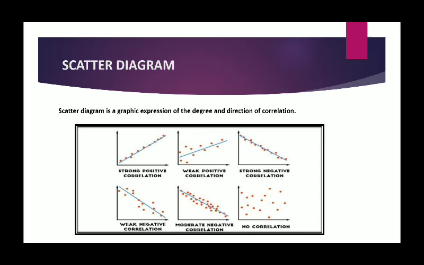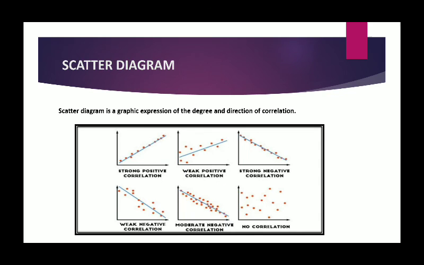By looking at the scatter of the various points, we can form an idea of the degree of and the direction of correlation. It is obvious that the narrower the band within which various points lie, the closer the dots to each other, the higher will be the degree of correlation, and the more they are scattered, which means the wider the band, the lower is the degree of correlation.